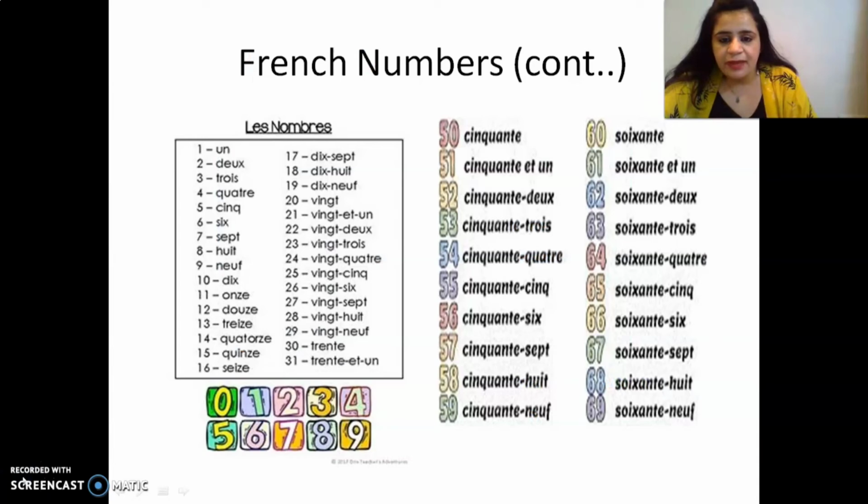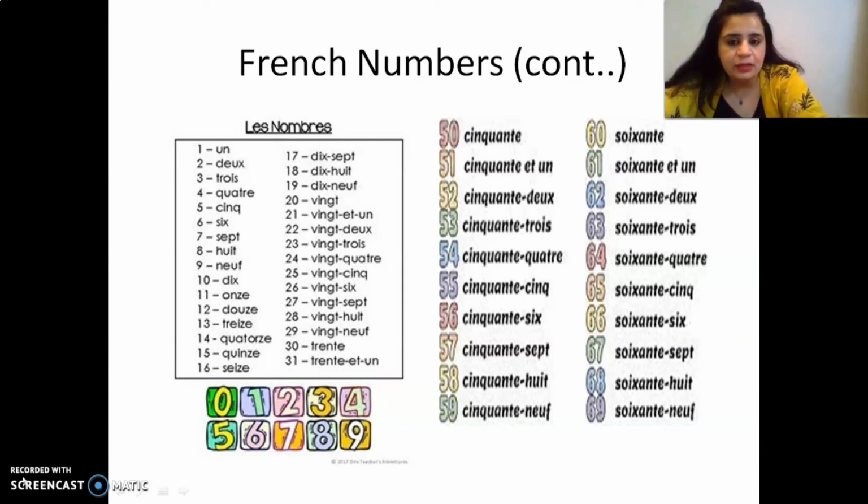So 21 will be vingt et un, 22, 23, 24, 25, 26, 27, 28, 29, 30. 30 is trente. And 31 is trente et un. And like so on so forth. 50 is cinquante. 51 is cinquante et un.